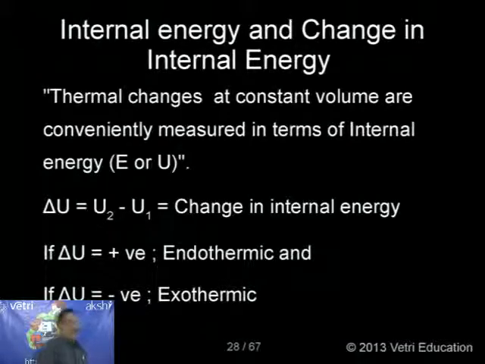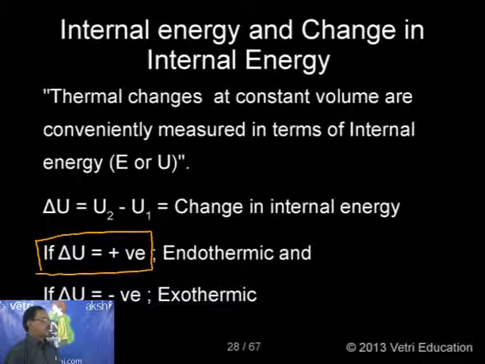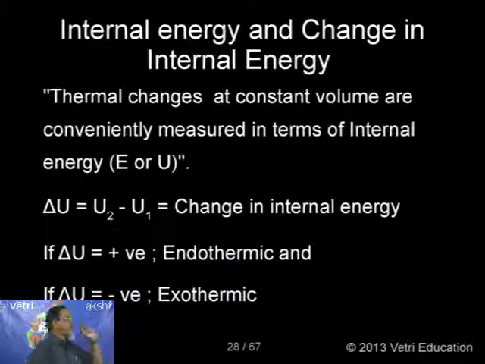Another interesting piece of information, kindly keep it in mind. If delta U, that is U2 minus U1, is positive, then the process is an endothermic process. If delta U is negative, the process is an exothermic process. Very interesting information. You must keep it in mind. This is regarding internal energy and change in internal energy.